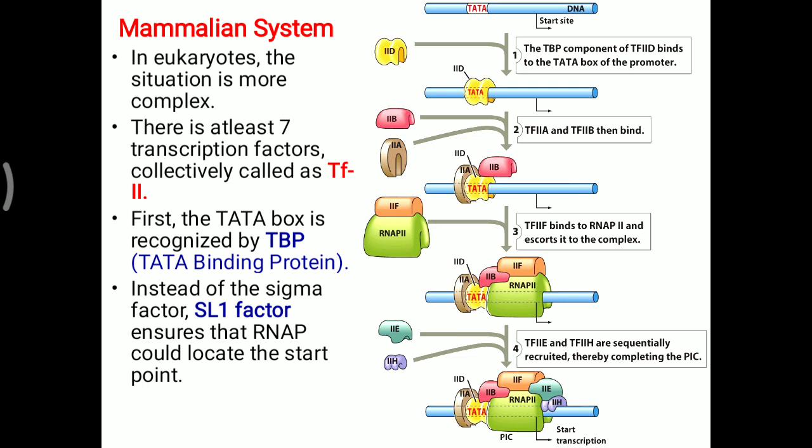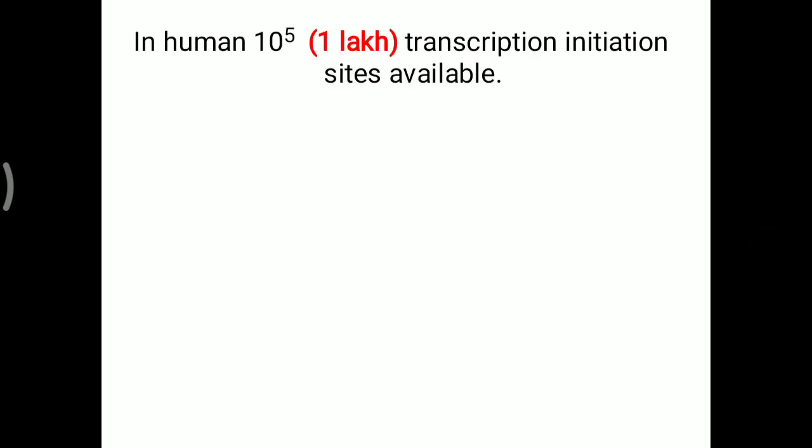So 7 different transcription factors are needed and all are collectively called transcription factor II: IID, then IIA, IIB, then IIE and IIH, all are needed for the mammalian transcription system. Further, in humans, around 10 raised to 5, that means about 1 lakh, transcription initiation sites are available.